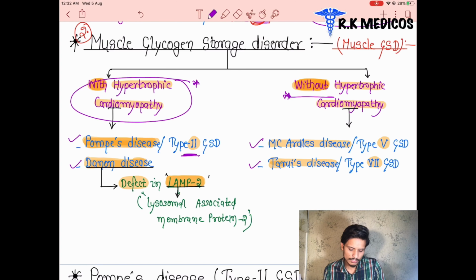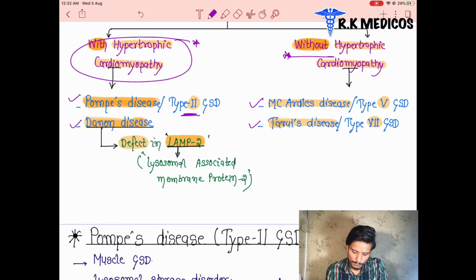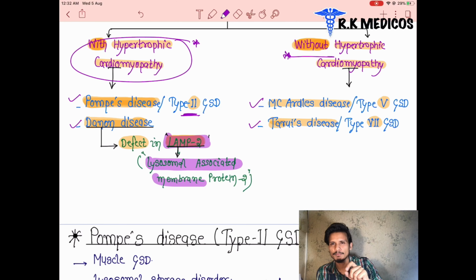We can see that Danon's disease is a defect in the LAMP2 enzyme. What is LAMP2? Lysosomal associated membrane protein 2. This is the protein which is basically present on the lysosome membrane. It is deficient in which disease? Danon's disease. And this Danon's disease is associated with muscle lysosomal storage disorder. Sorry, glycogen storage disorder. So this is also a type of glycogen storage disorder.